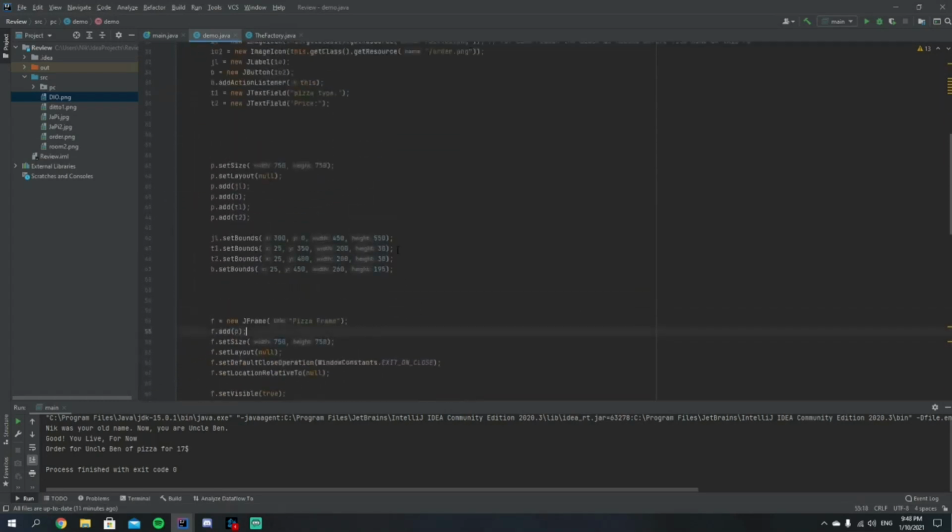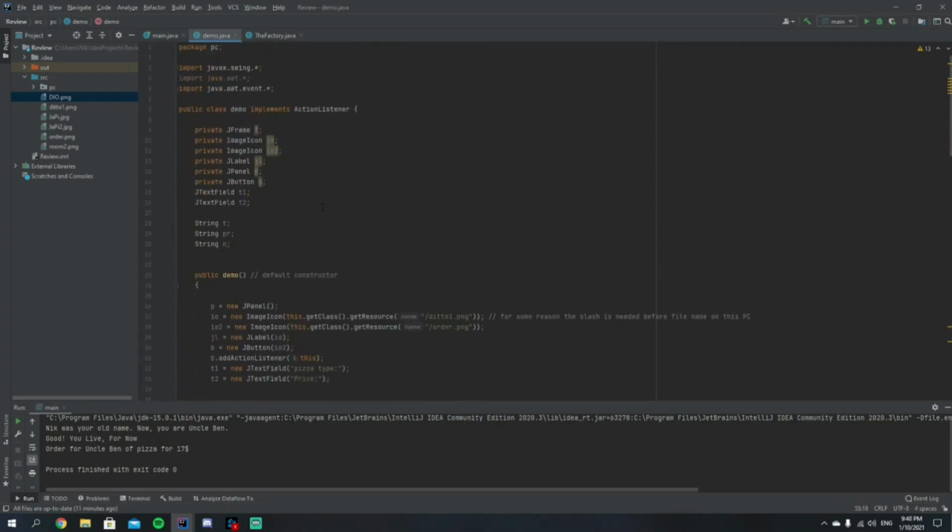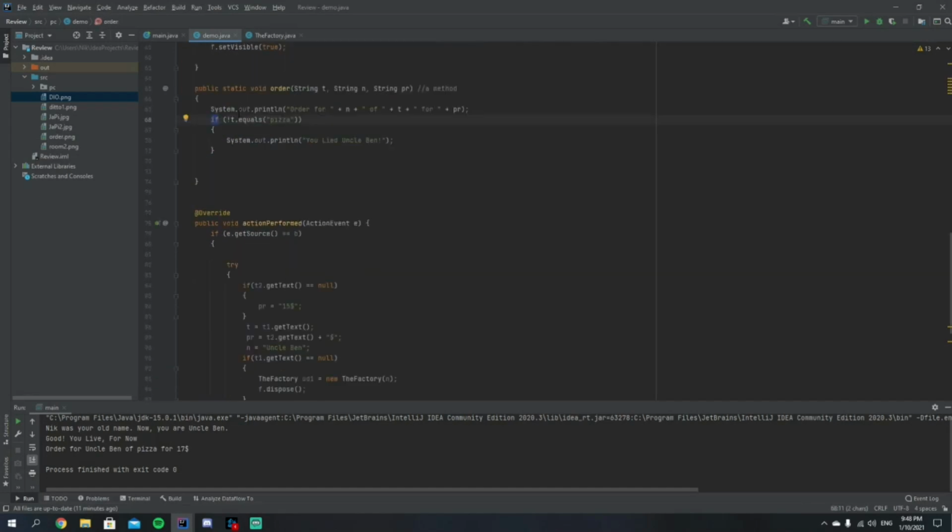Okay, next up is exception handling. So you might know a few things with exception handling already, such as if statements.